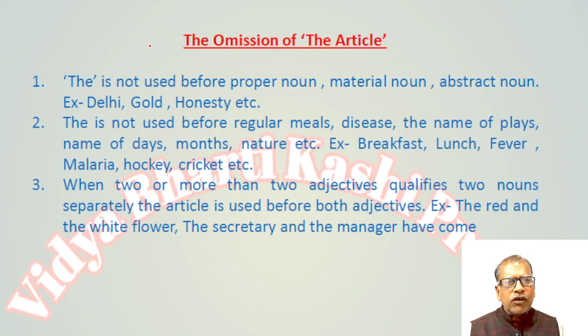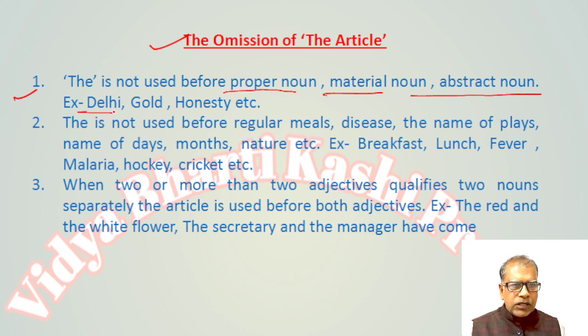Next, the omission of the article. There are some nouns before which the article is not used. The is not used before a proper noun, material noun, or abstract noun. Proper nouns: Delhi, Allahabad, India. The article is not used before these words. Material nouns: gold, milk. The article is not used.